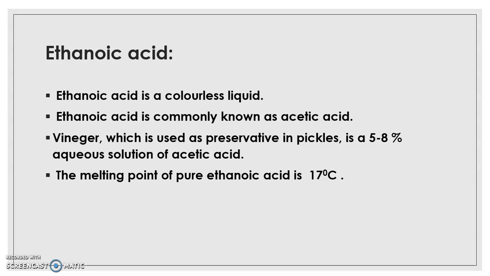In winter seasons or in cold countries, from that solution acetic acid undergoes freezing. Whenever the temperature drops below 17 degrees Celsius, acetic acid from the solution freezes